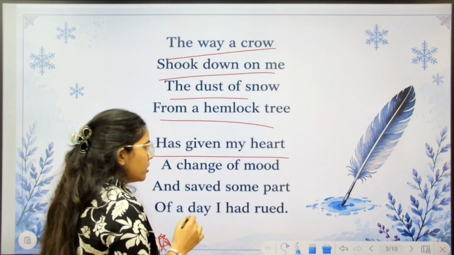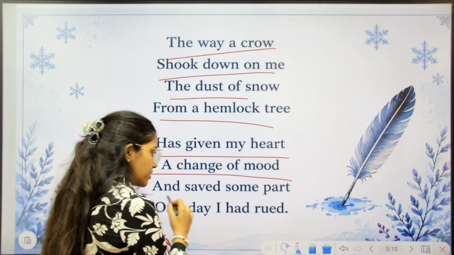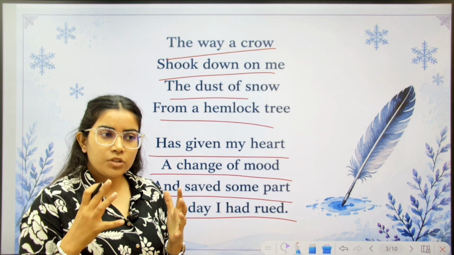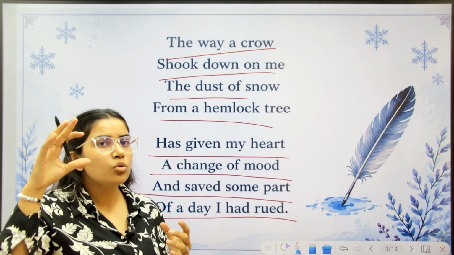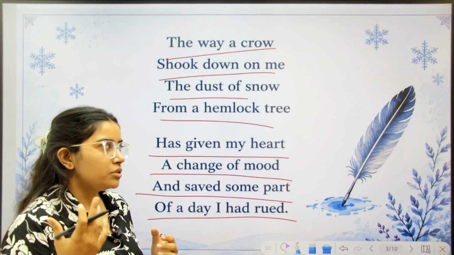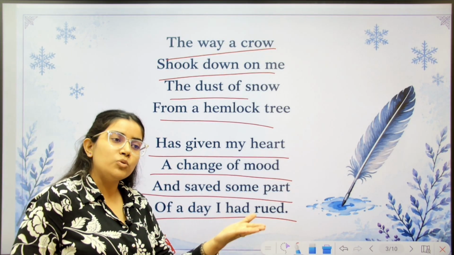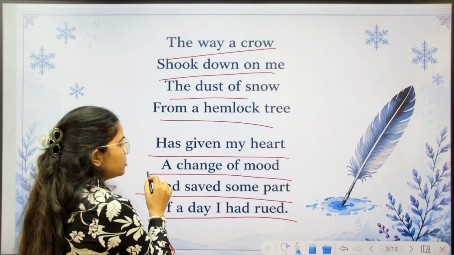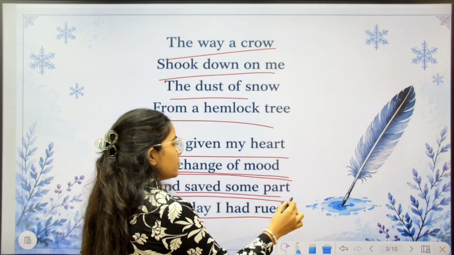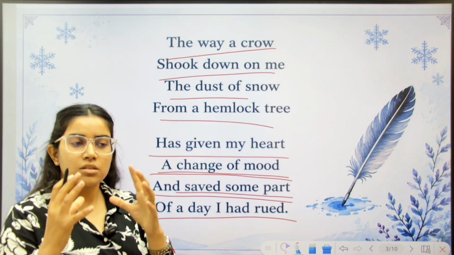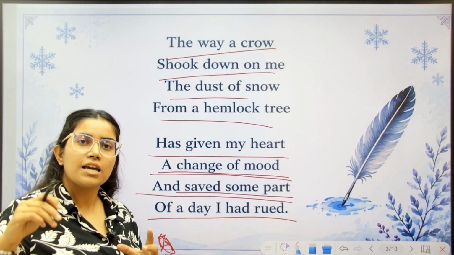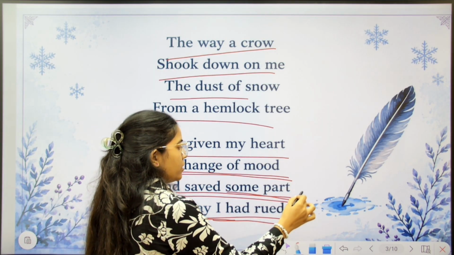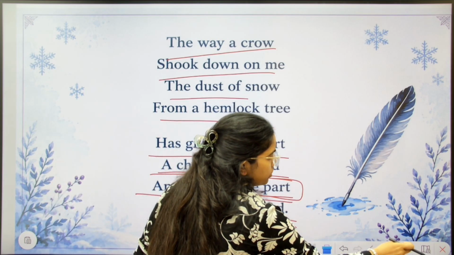Has given my heart a change of mood and saved some part of a day I had rued. Now he says that the crow, which has made the snowflakes fall upon him, had changed his mood. This is a very small incident which has changed Robert Frost's mood, and saved some part of his day, some time which he has. See how the crow helped him to save that part of the day. So this is all about the poem.